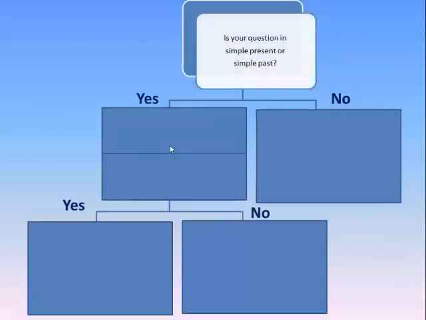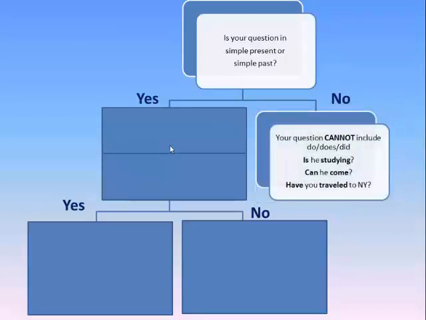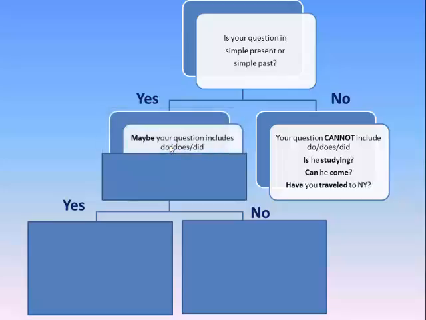Is your question in simple present or simple past? If the answer is no, if you are creating questions like, is he studying? Can he come? Have you traveled to New York? These questions are not simple present or simple past, and you cannot use the auxiliary verb do, does, or did. But if your questions are in simple present or simple past, maybe your question includes do, does, or did. Maybe yes, maybe no. So you need another question.